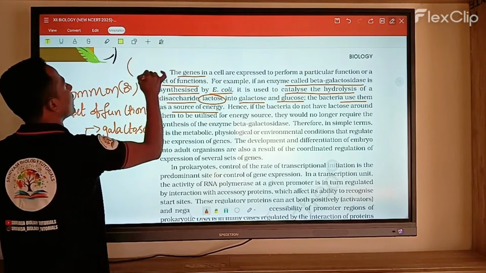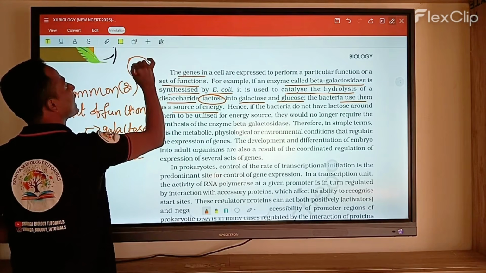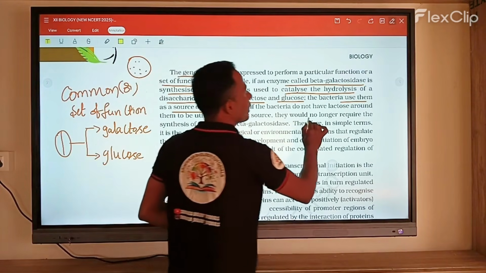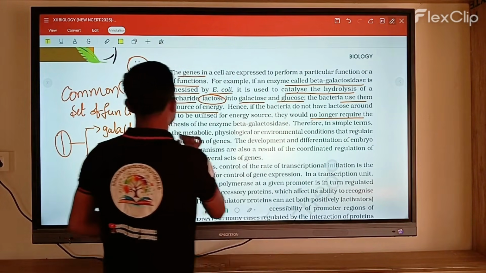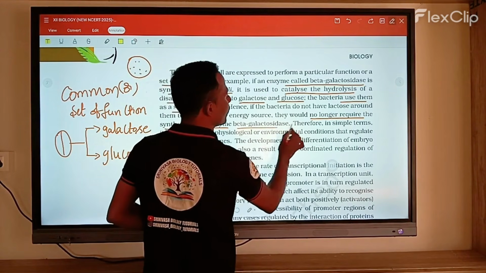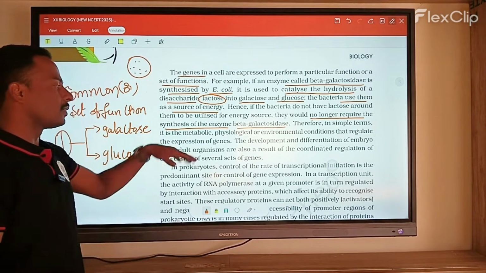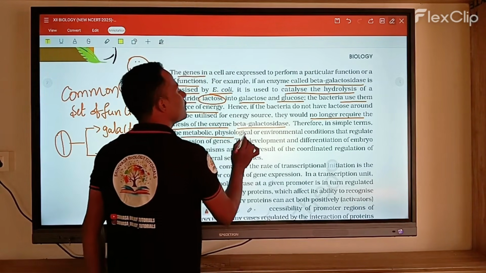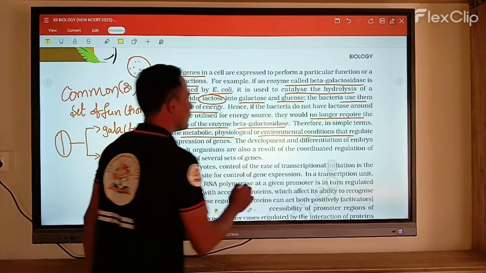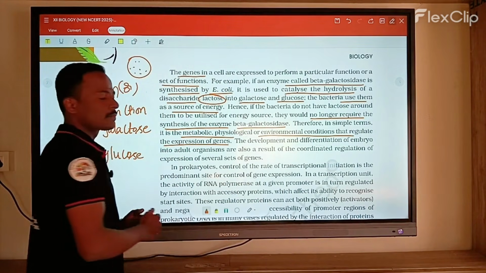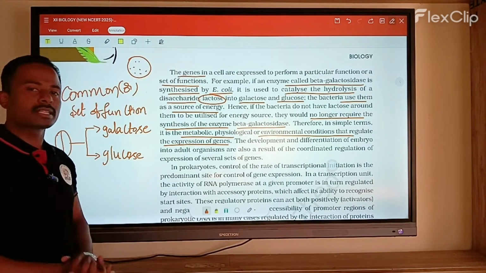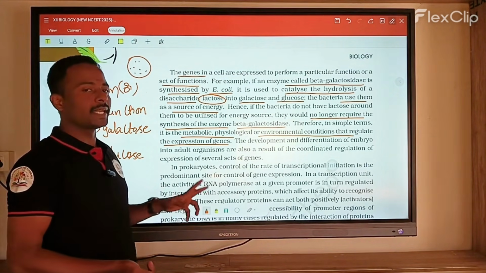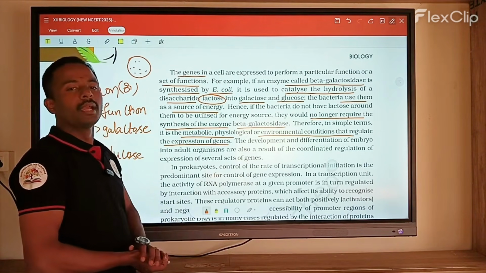So the bacterium Escherichia coli utilizes glucose and galactose as an energy source, and then the synthesis of the enzyme beta-galactosidase is no longer required. Therefore, in simple terms, the metabolic, physiological and environmental conditions are regulated by the expression of genes. When the environmental factors differ completely, the genes are expressed depending on the need for beta-galactosidase.